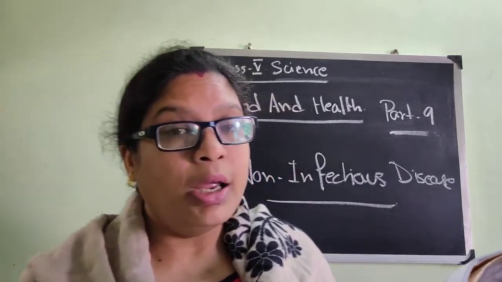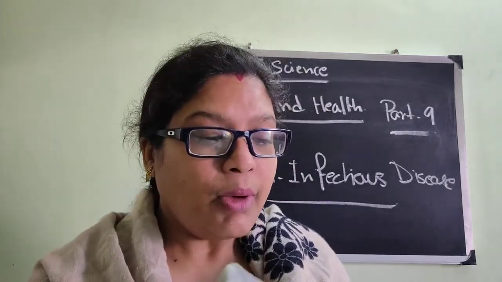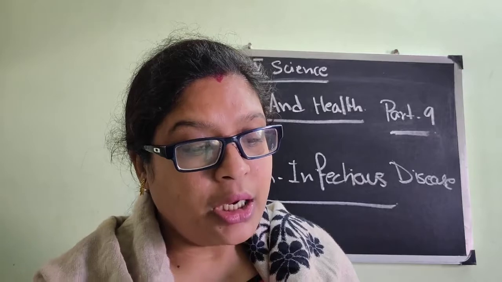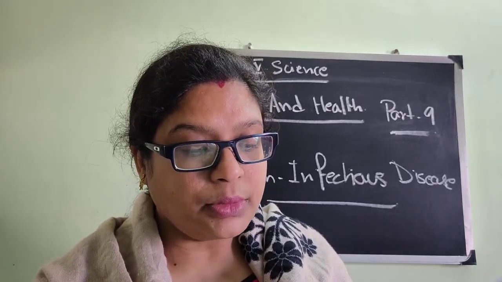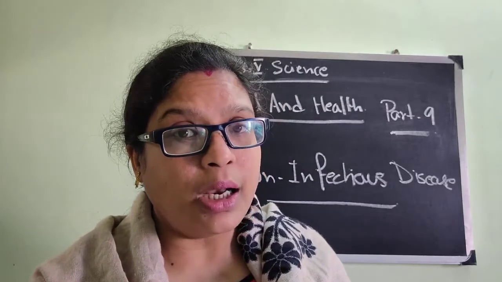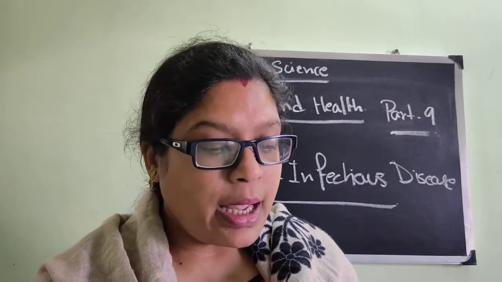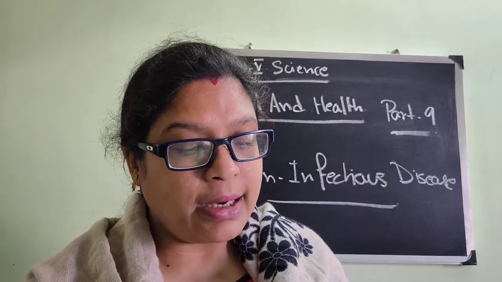What is the meaning of deficiency of vitamin A? Means the nutrient vitamin A is reaching less in your body, and that is why the night blindness has occurred. B1, like milk and fish, needed for proper functioning of nerves and heart. Vitamin C, orange and other citrus fruits, those who are juicy fruits, and cauliflower, tomato, any two or three you will read. Vitamin D, milk, cheese, fish, egg, sunlight.